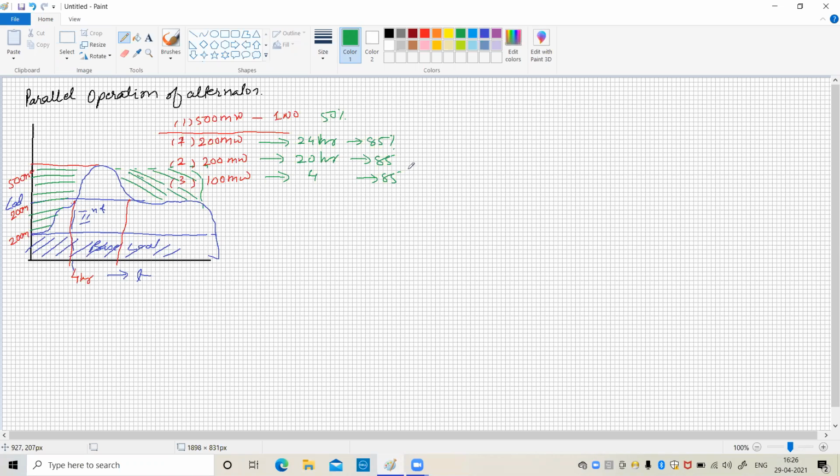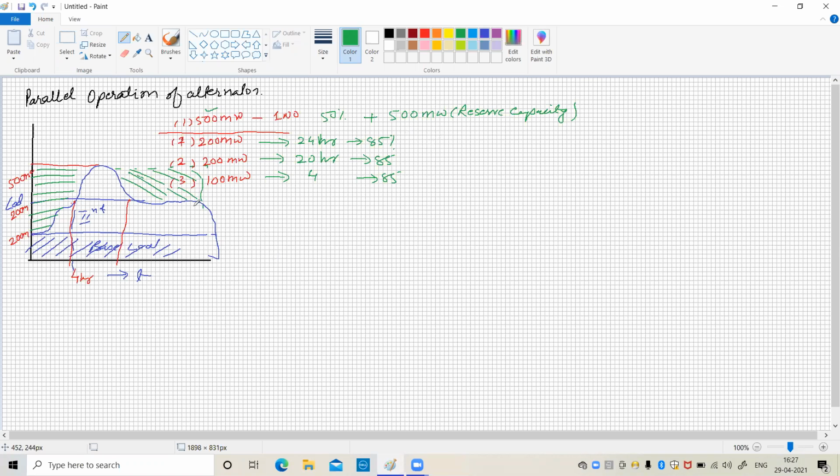This is one thing. The second thing is that suppose the 500 megawatt generator fails because of some failure in the alternators or somewhere, we have to keep one more 500 megawatt alternator as a reserve capacity. Okay, this is the thing.